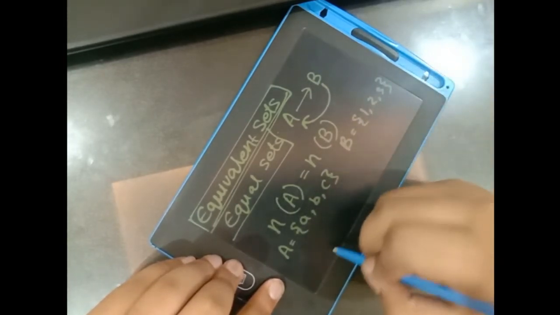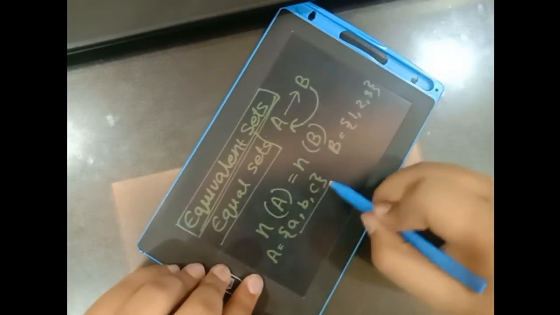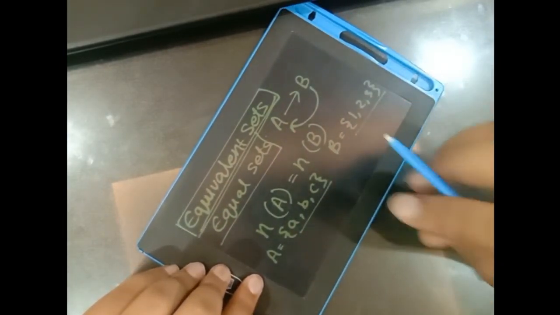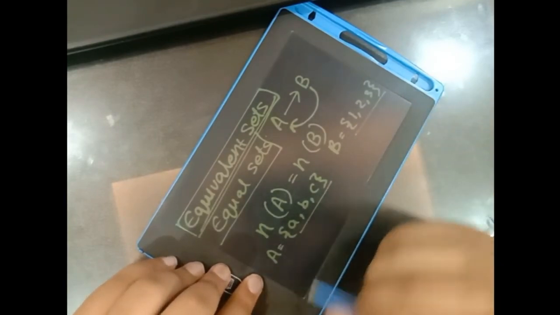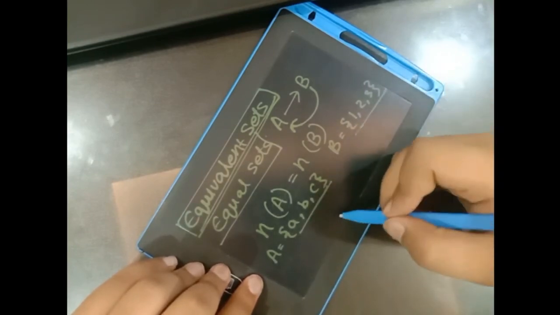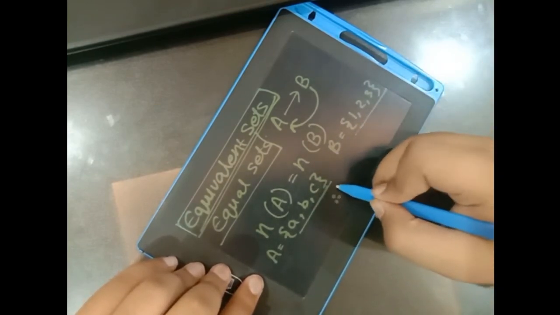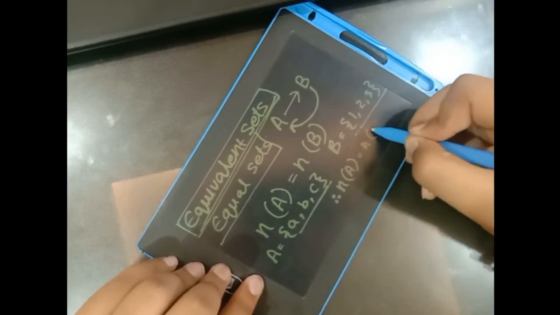Now we can clearly see that A and B cannot be equal because both have different elements. But we can see one thing, that both have the same number of elements. That means A has 3 elements and B also has 3 elements. Therefore, we can write that the number of elements in A is equal to the number of elements in B.